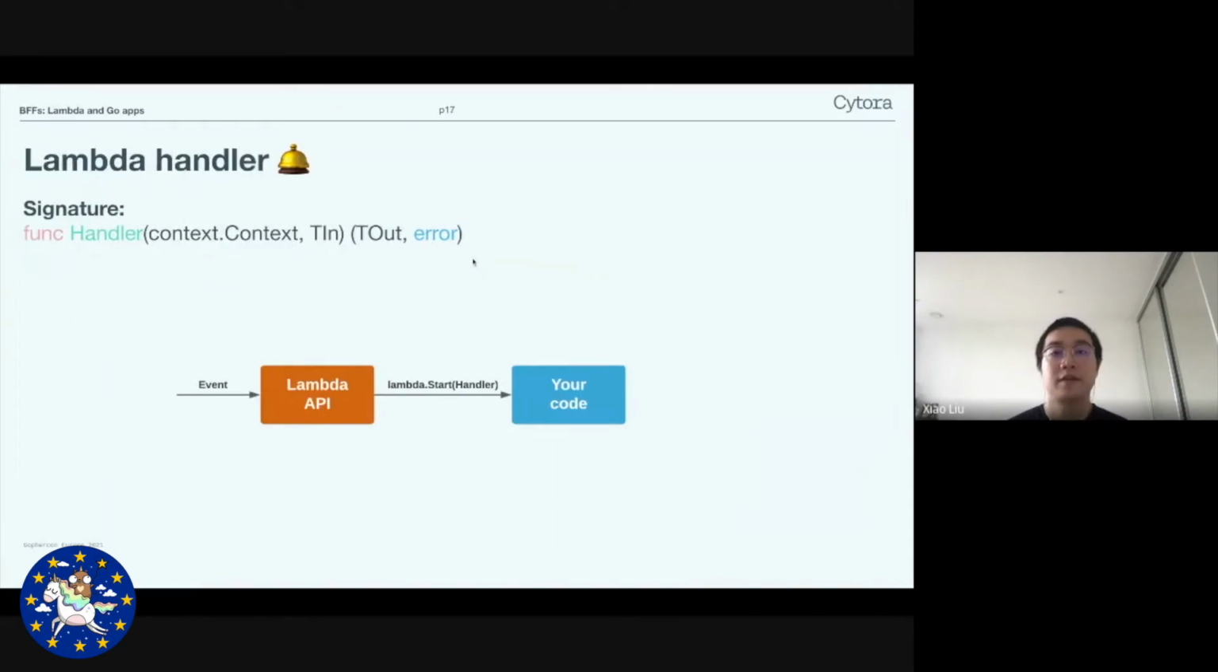Now let's move to the very important idea, which is the Lambda handler. So the Lambda handler is the entry point of your code and the interface where AWS Lambda and your code connect. It is required to be of a specific signature so that your code and AWS Lambda will be able to understand each other. In this case, the handler is usually within this signature, and all of these are optional.